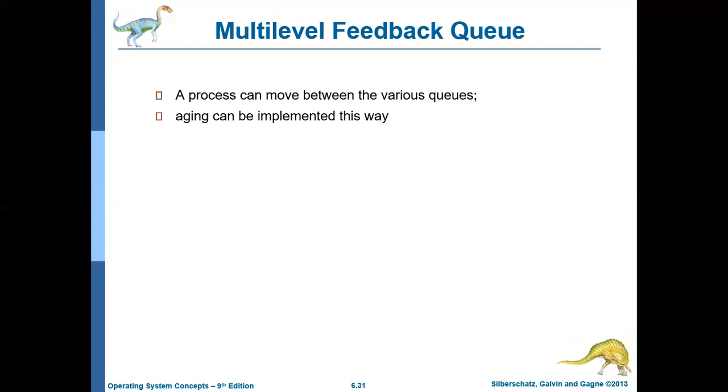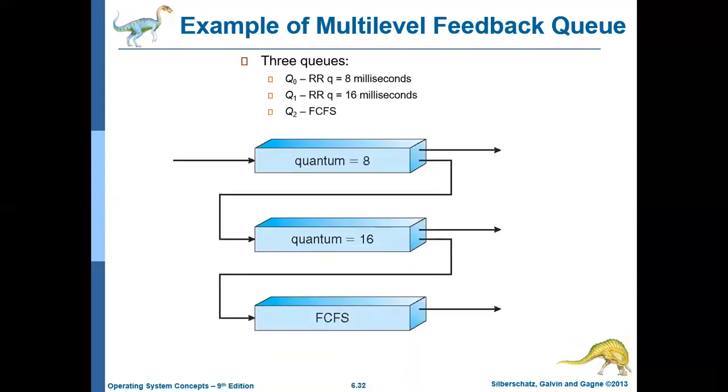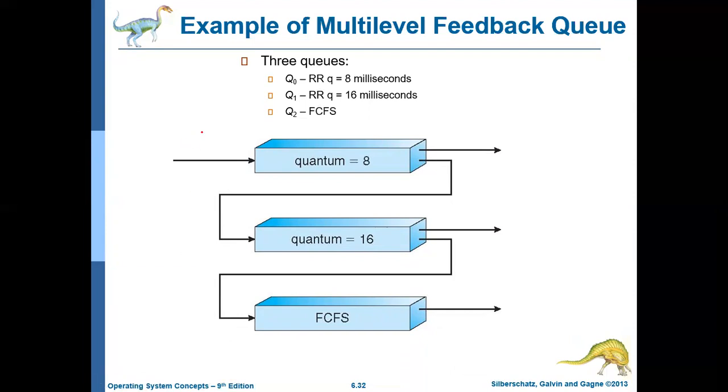Let us discuss the multi-level feedback queue algorithm with an example. Consider there are three queues: Q0, Q1, and Q2, in this order of priority. Q0 has the highest priority, Q1 has the next highest priority, and Q2 has the lowest priority.